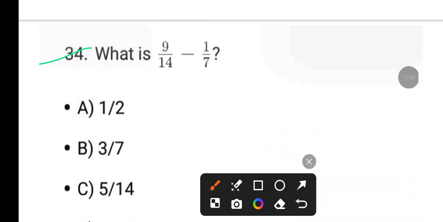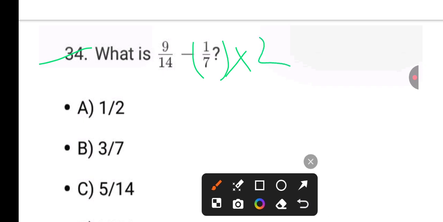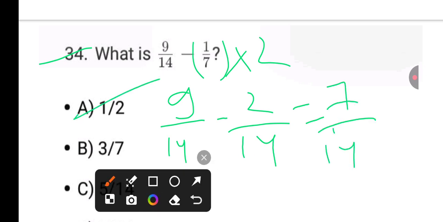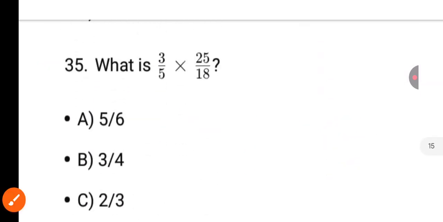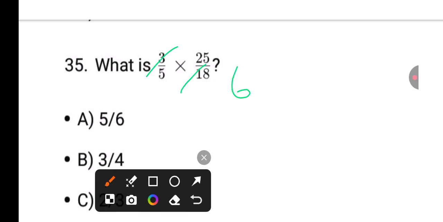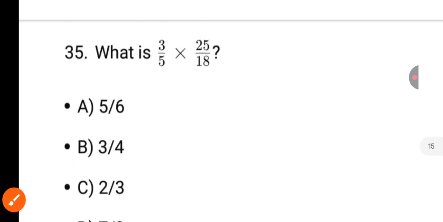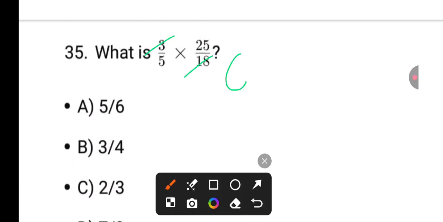See, next is, what is 9 by 14 minus 1 by 7? Again make this as 14. It is 2. It is 9 by 14 minus 2 by 14. It is 7 by 14. It means 1 by 2. Next it is 6 times. It is 3 times. Again it is 3 by 6. 3 by 6 means, see once again, it is 6. It is 5. 5 by 6. 5 by 6 is the answer.